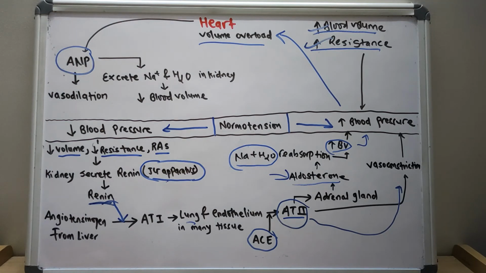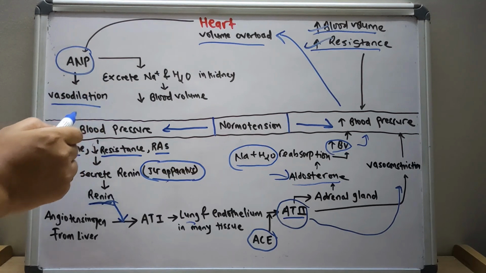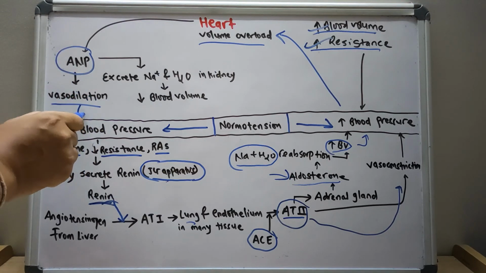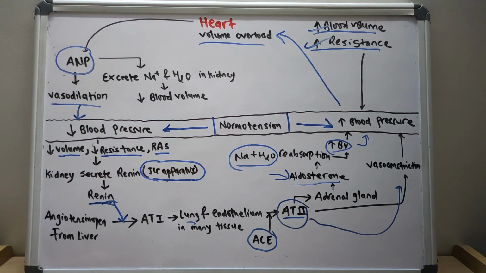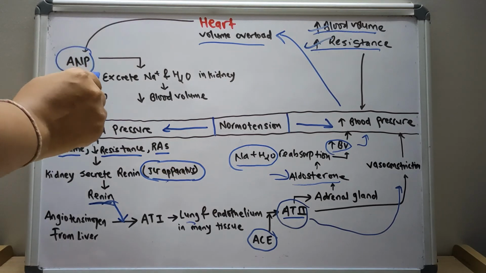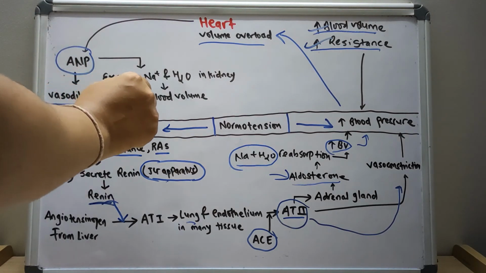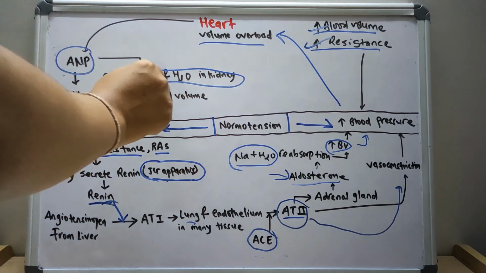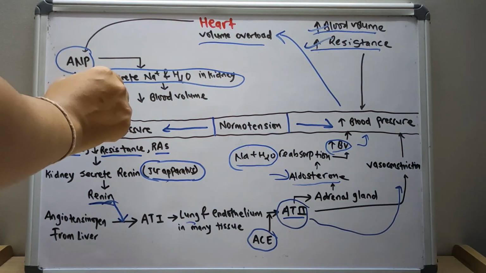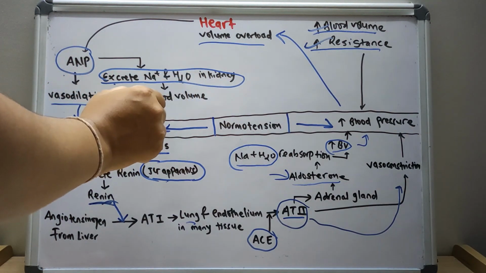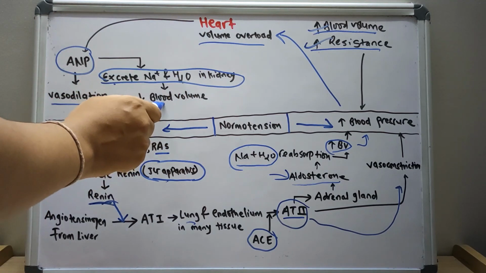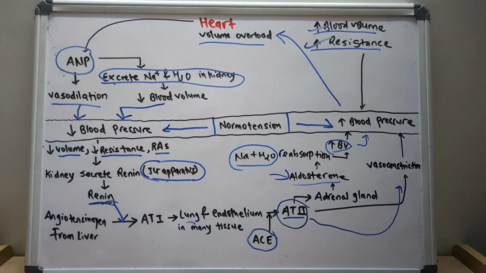What does atrial natriuretic peptide do? It directly vasodilates, decreasing the blood pressure. And it excretes sodium and water from the kidney. So more excretion of sodium and water from the kidney leads to a decrease in blood volume, leading to a decrease in blood pressure.